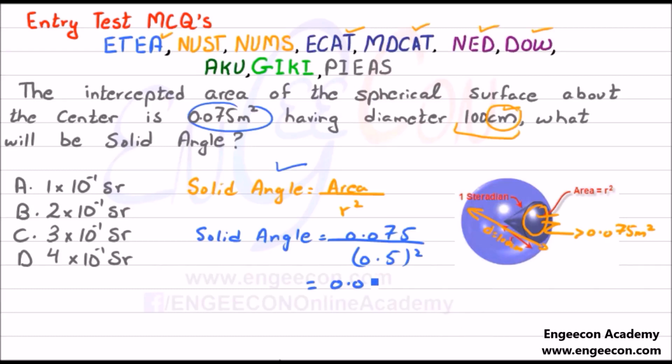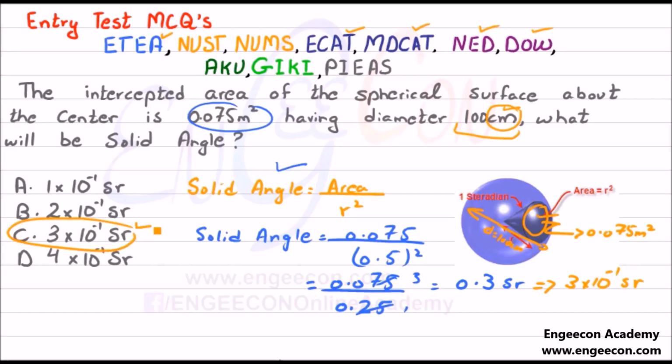So 0.075 divided by 0.25 is equal to 0.3 steradian, or we can write it as 3 times 10 raised to power minus 1 steradian. So C is the right answer.